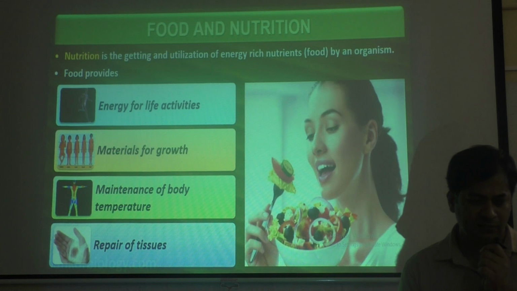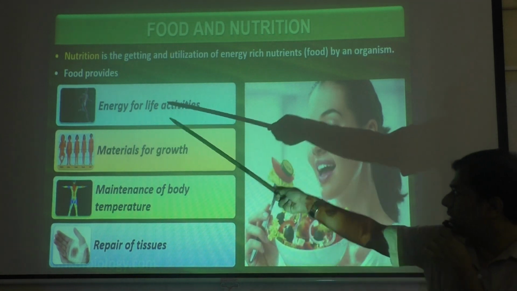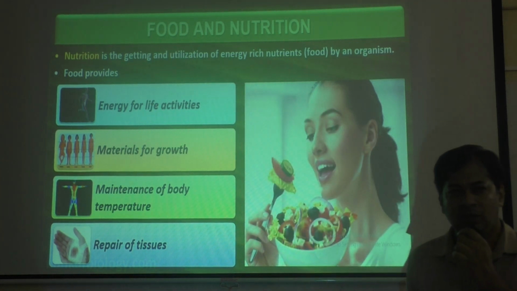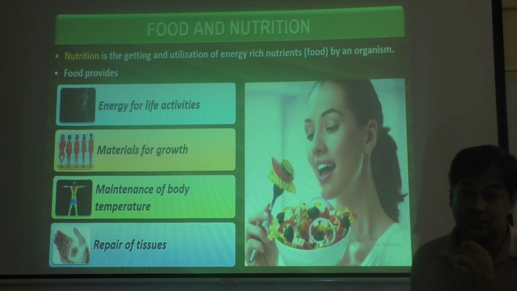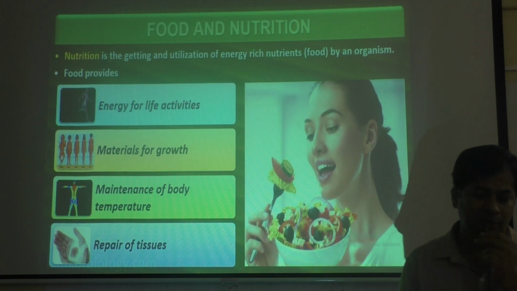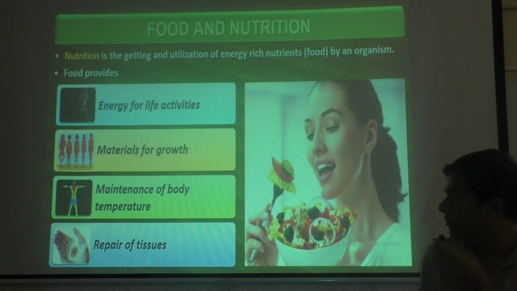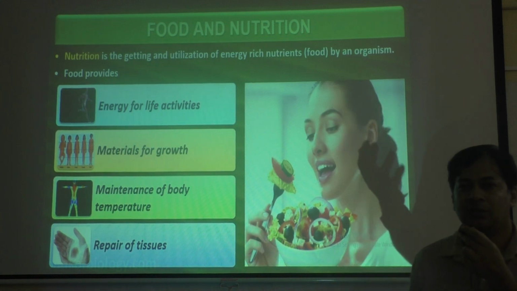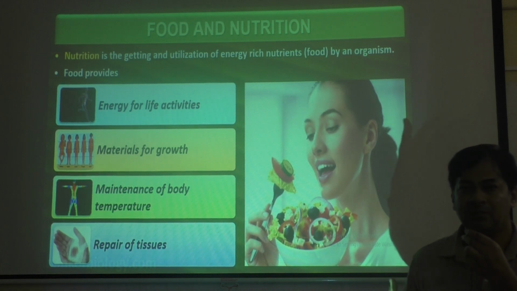What is the work of food in our body? First one, it gives energy for life activities, meaning to do all the activities like running, walking, jogging, even brain thinking requires energy. So all the functions in our body, all the activities we do, for that energy is required. That is how food gives that energy. Then it gives materials for growth. If the body has to grow, then proteins are required, muscles are required. Even blood is to be produced. Then only growth can happen.